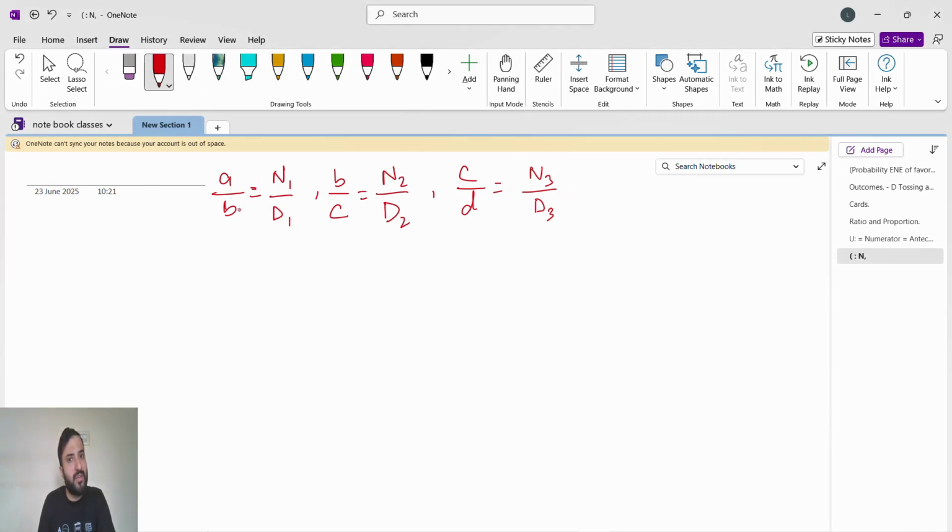A by b is the first ratio, so first numerator, first denominator. B by c is the second ratio, so second numerator, second denominator. C by d is the third ratio, so third numerator, third denominator. Then d by e is the fourth ratio, so fourth numerator, fourth denominator. Understand till here? Yes. Now, guys, very important, very easy peasy. Just focus here.